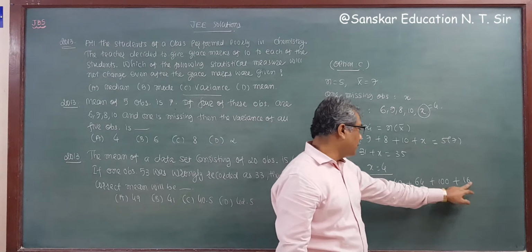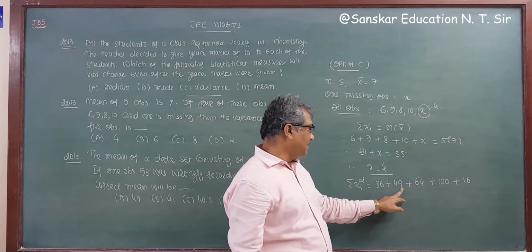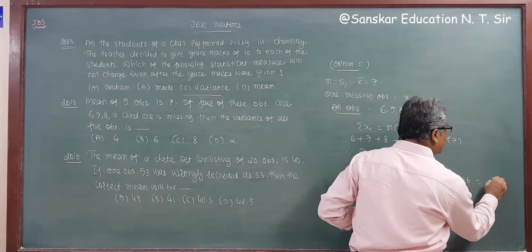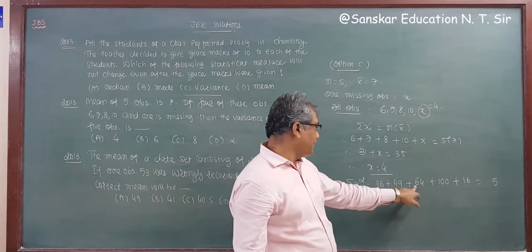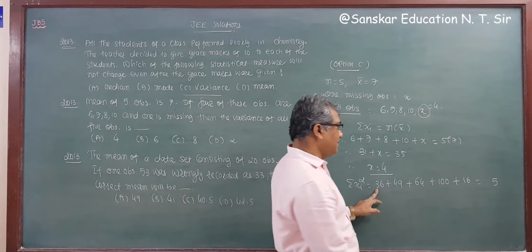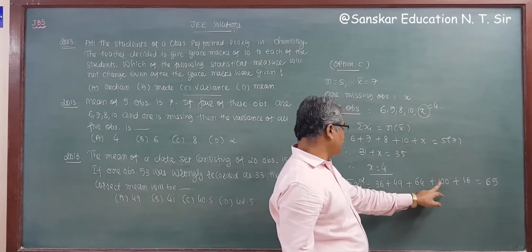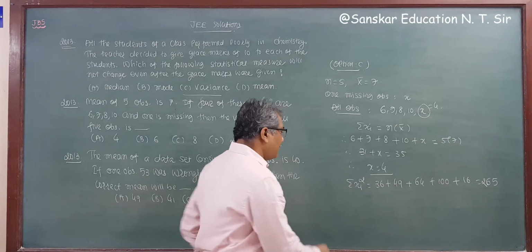Adding: 4 plus 6 is 10, 19, and 6, 25. So the answer will be 5. Then 2 carries 3, 9, 4, 13 and 3, 16. So this is 6, 1 carry, so 1, this is 2. So this is 265.